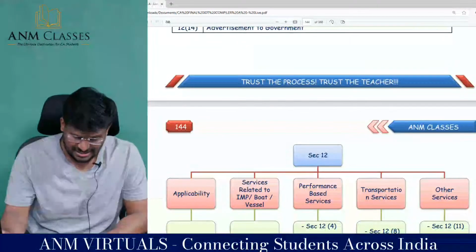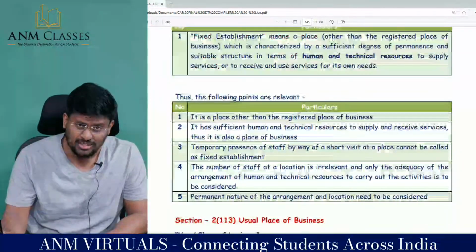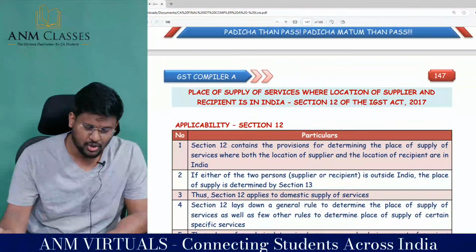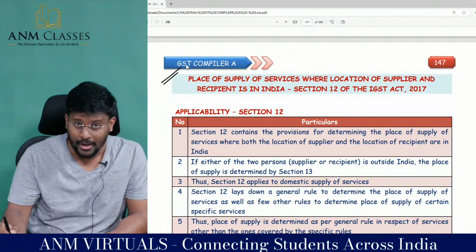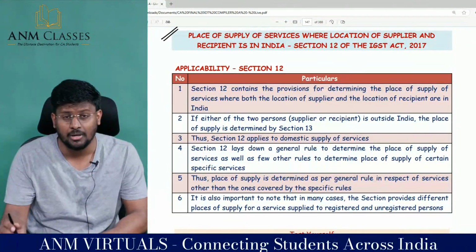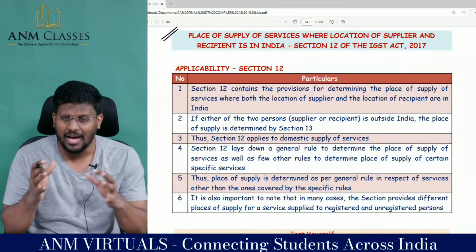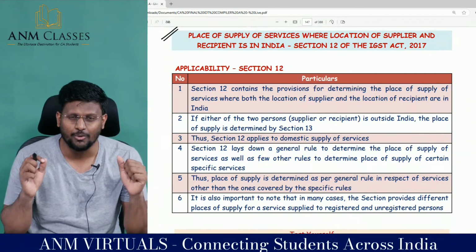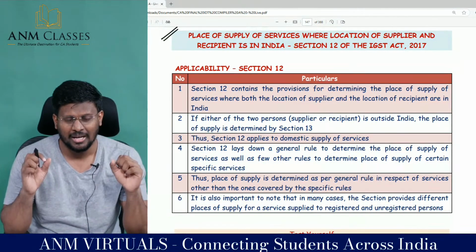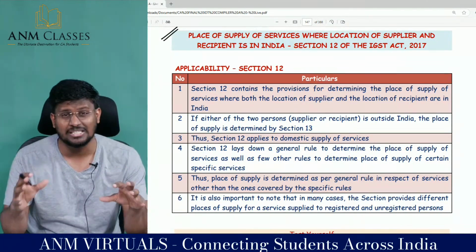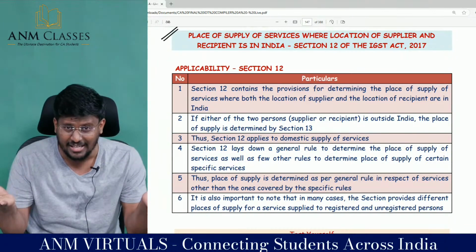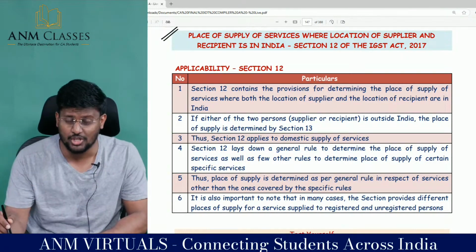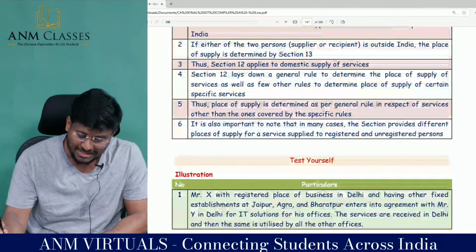If both the service provider and the service recipient are situated in the taxable territory, then the provisions of section 12 will be applicable. If either the service provider or the service recipient is situated outside India, then the provisions of section 12 will not be applicable. So in order to apply section 12, both people should be situated in India.